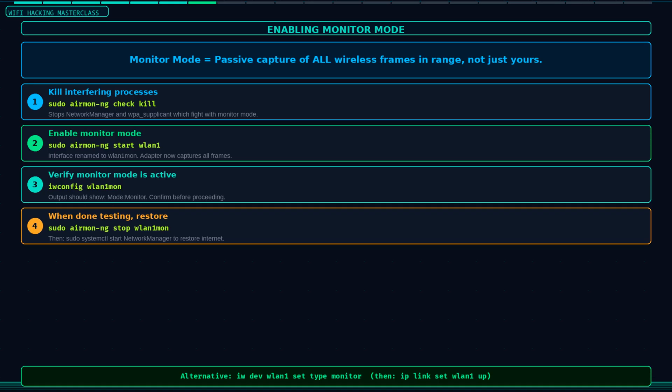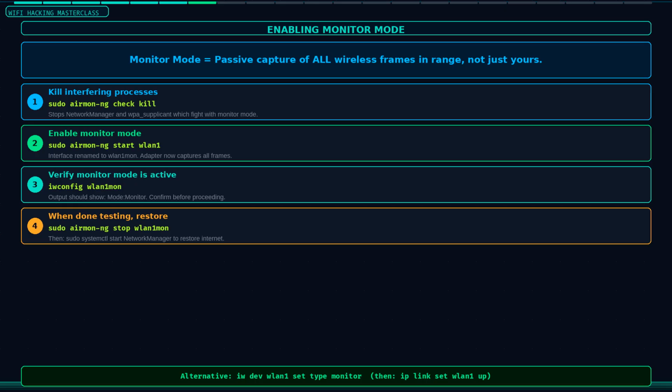To enable monitor mode, first kill any processes that might interfere. Run sudo airmon-ng check kill. This stops NetworkManager and wpa_supplicant, which would otherwise fight with your adapter. Then run sudo airmon-ng start wlan1. Your interface will typically be renamed to wlan1mon. Confirm it worked by running iwconfig wlan1mon and looking for the words Mode:Monitor. Some adapters let you use iw dev wlan1 set monitor control as an alternative.